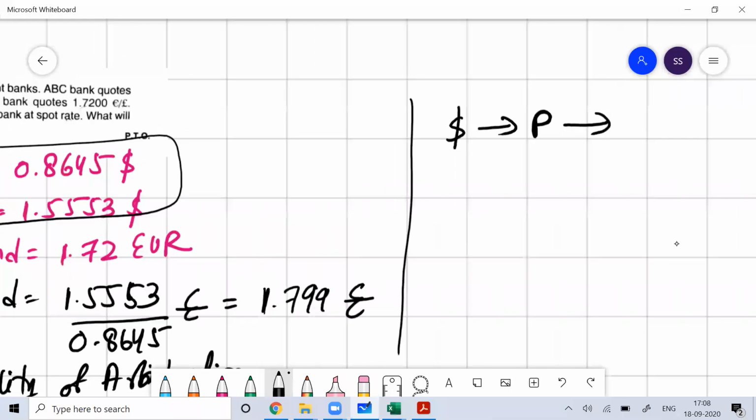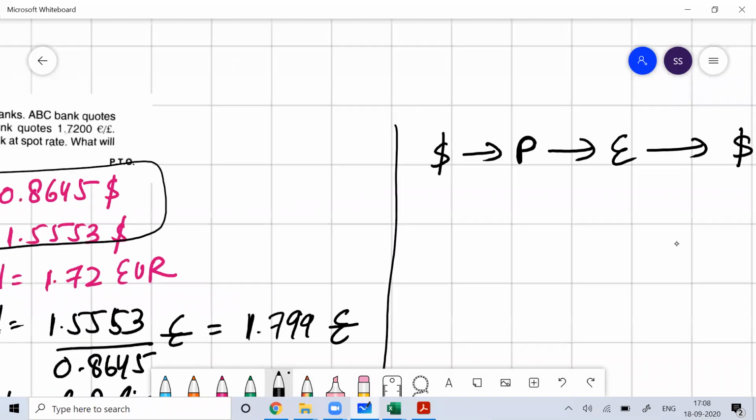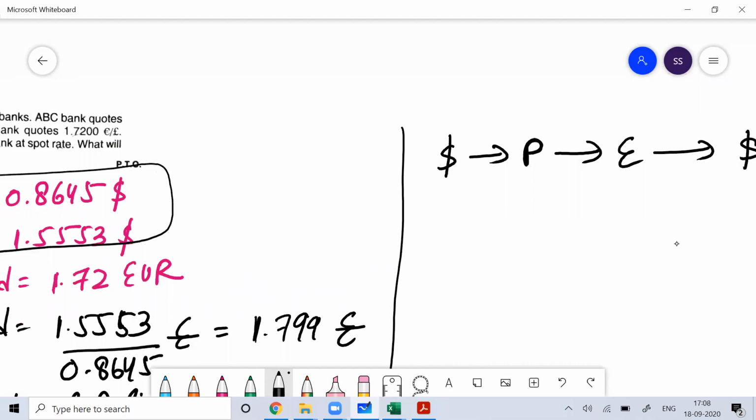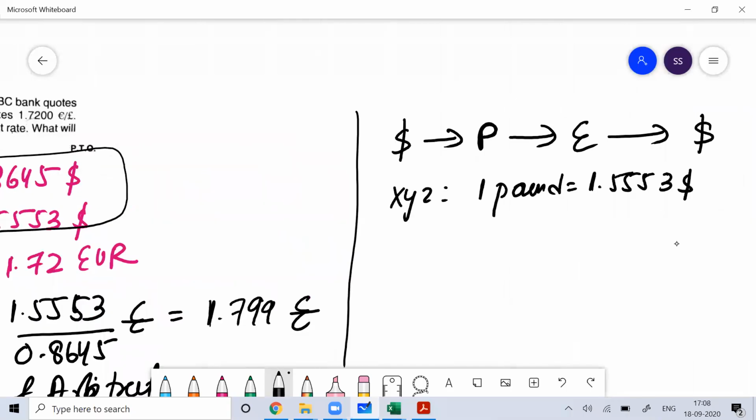How much dollar do I have? $1 million. I'll convert this to pound, pound into euro, and euro into dollar. At XYZ Bank, 1 pound is equal to $1.5553. So $1 million is equal to how much pound?